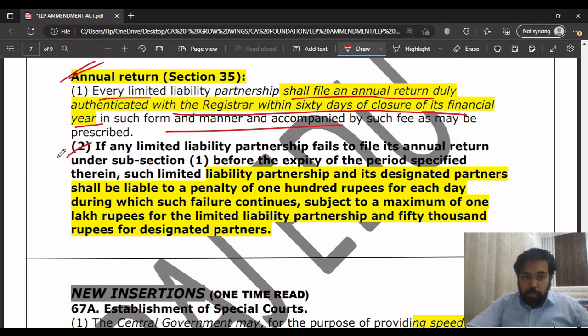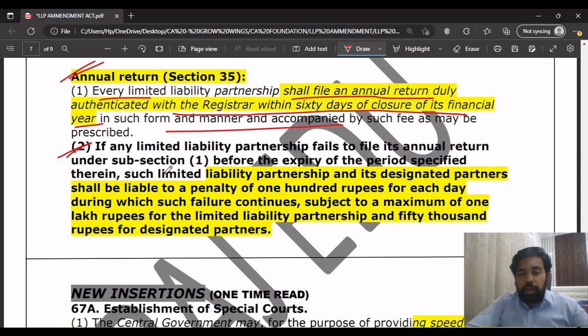But this is the penalty. In subsection 2, see, as per the LLP Amendment Act 2021, you can see that major changes are given in case of penalties. So penalties are the major changes which you have to remember in this Amendment Act 2021. So what they are telling you here is that annual return should be filed within 60 days of the closure of its financial year, right? Within 60 days should be filed with the registrar.